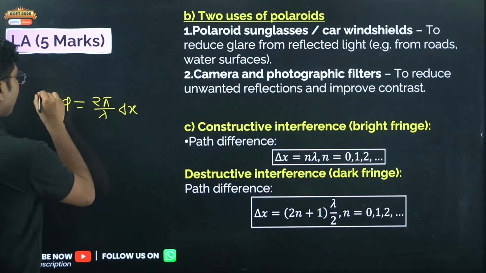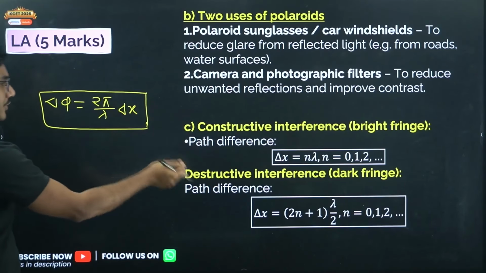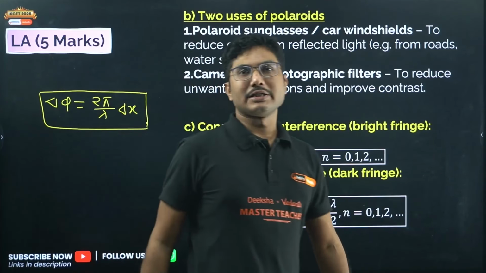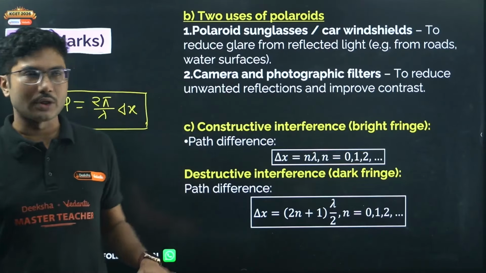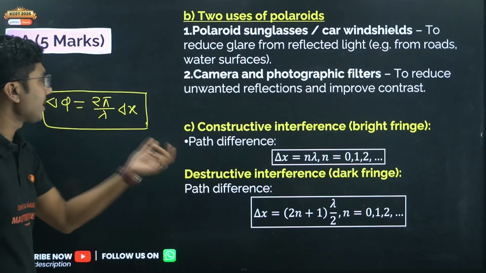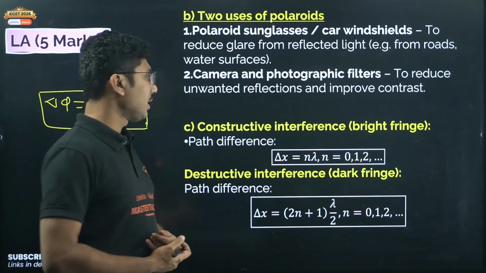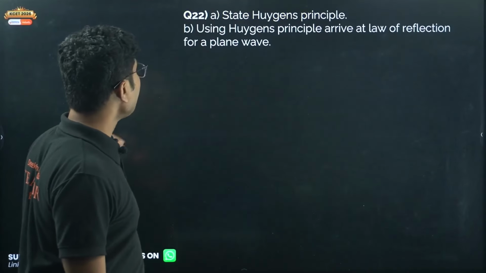This is the condition for, this is the path difference. Now if you add the respective constructive and destructive conditions, you will get the respective condition for phase difference as well. This is the general phase difference formula for both cases. You just need to put the respective delta x's over here and calculate the actual condition. Right, now let's move on.